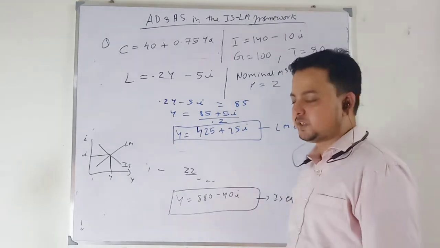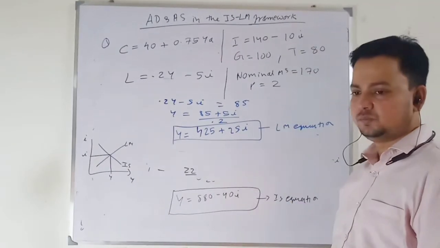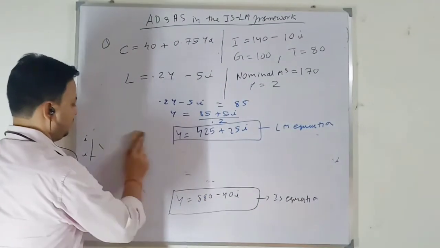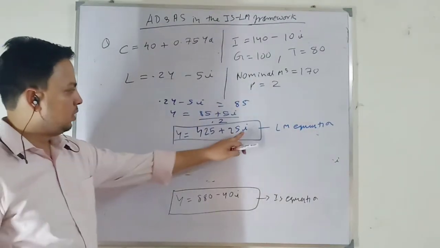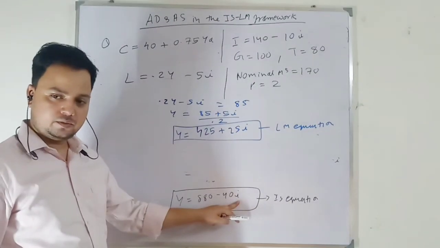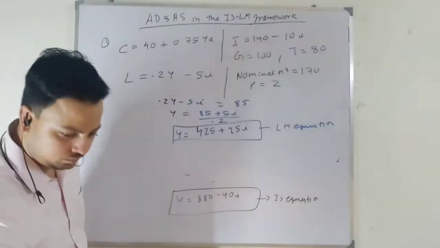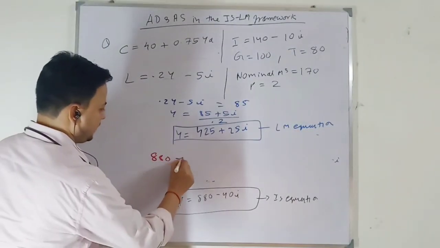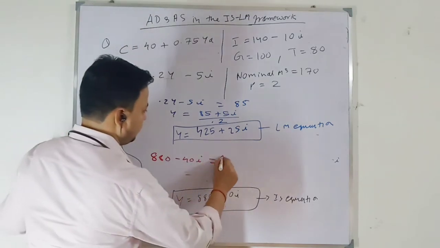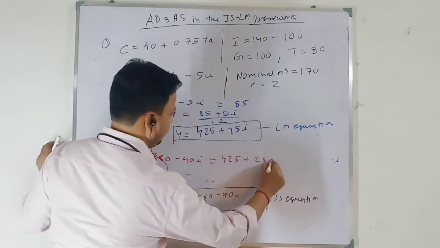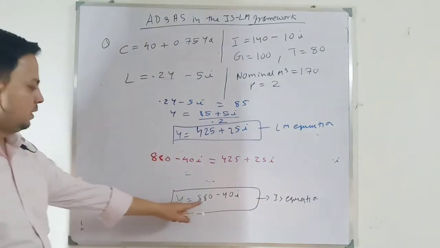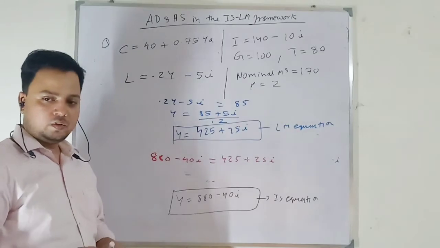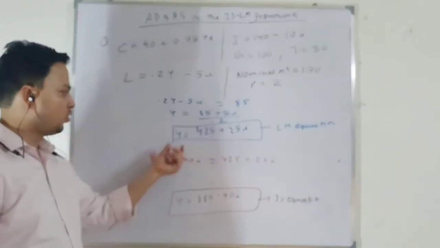So equilibrium output will be the same, so I equate equation 1 with equation 2. Okay, let's do that part. When I equate these two, what will I get? I will get my equilibrium rate of interest. So 880 minus 40i equal 425 plus 25i. Okay, this is my IS equation and this is my LM equation. When both markets are in equilibrium simultaneously, output must be same.